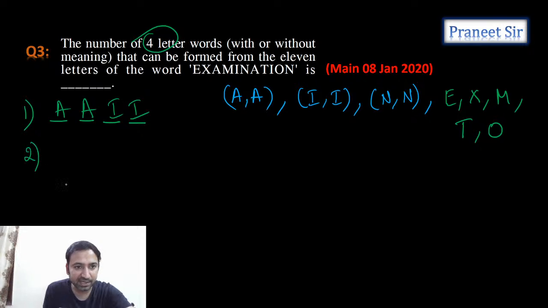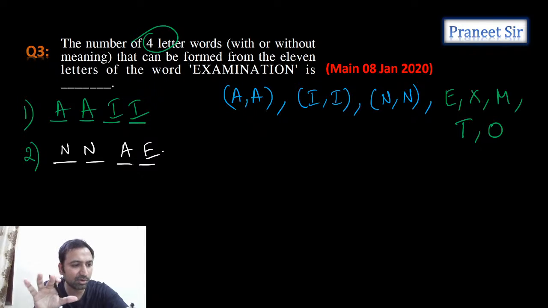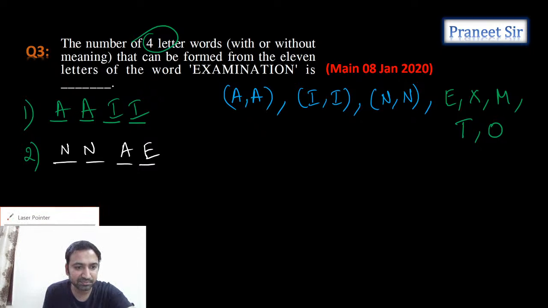Next, the second case. What is the second case, guys? The second case is two letters are repeating and two letters are different. So something like this, N, N, and two letters are different, maybe A, E, something like this. This is only an example I am telling you, guys. So these are the possibilities. So what are the three possibilities I am discussing here? Tell me.